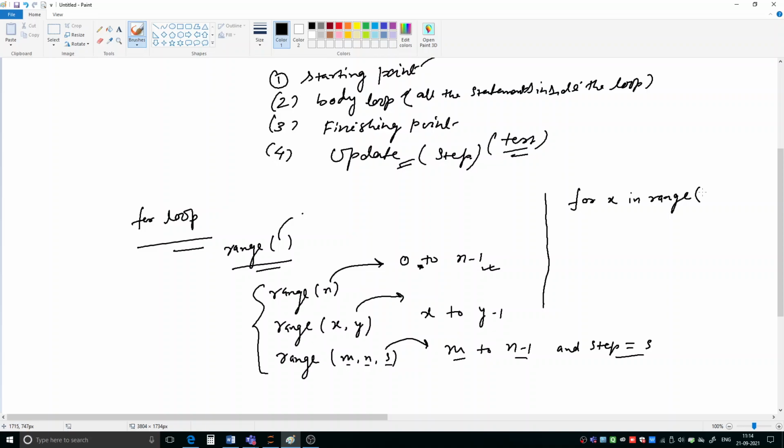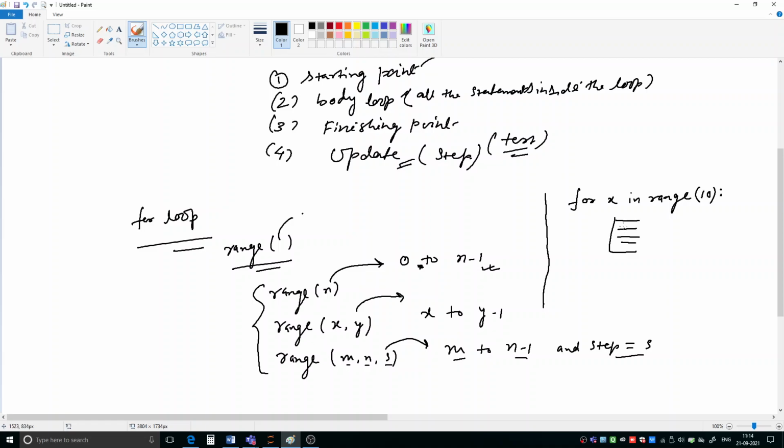Okay, so suppose here I am giving 10, and then here you have to put the colon. Because I have already told you that compound statements start with a header, this will become the header of the for loop. And then after taking indentation, you have to write the body of the loop. Okay, so here you have started the loop, and then here you can write the things.